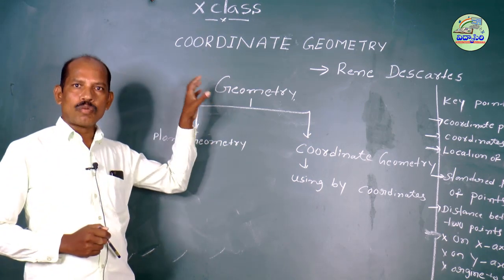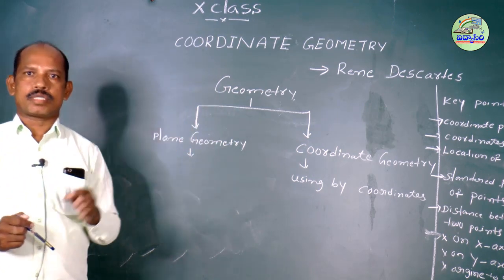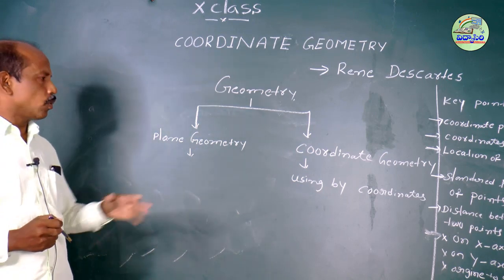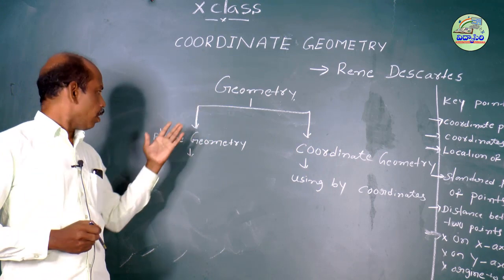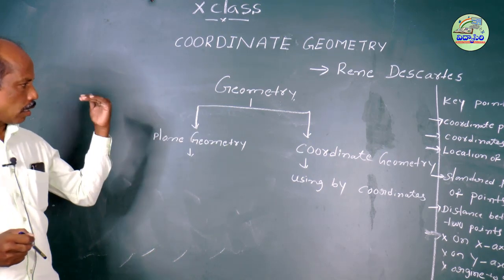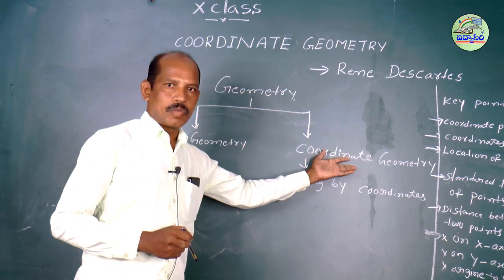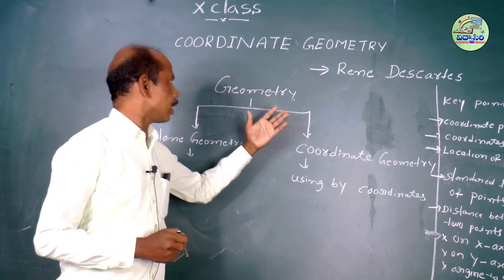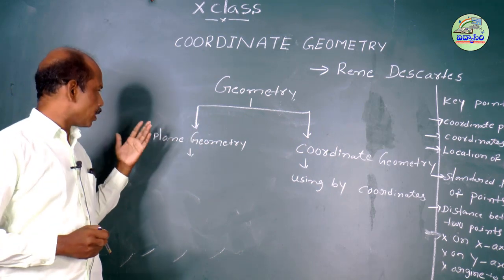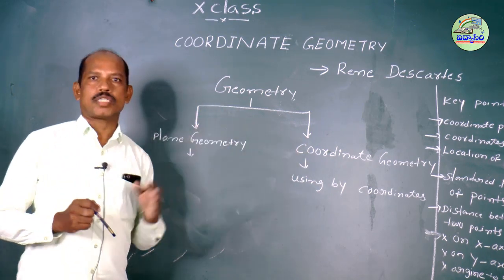Geometry has so many branches. So mainly we know plane geometry, and our chapter coordinate geometry. Means coordinate geometry is a part of geometry. So what is the difference between plane geometry and coordinate geometry?